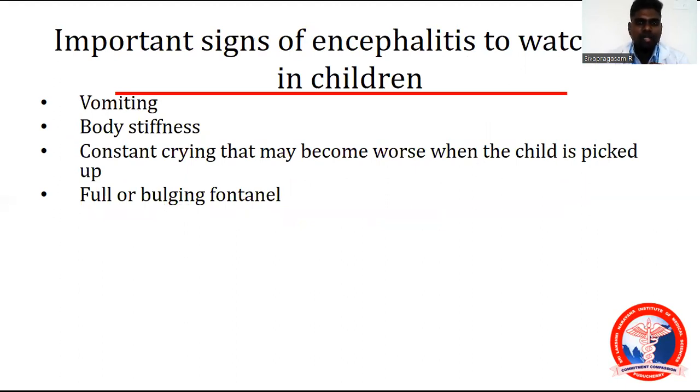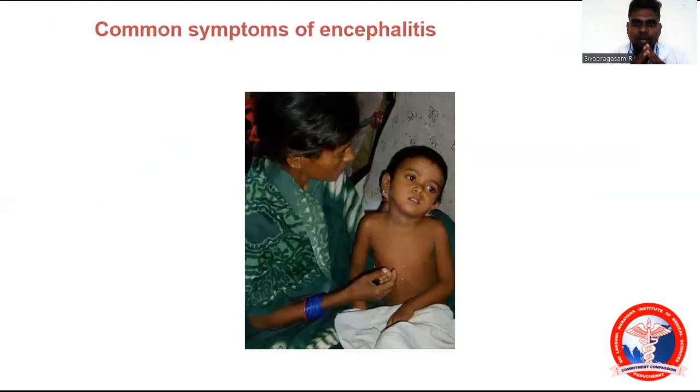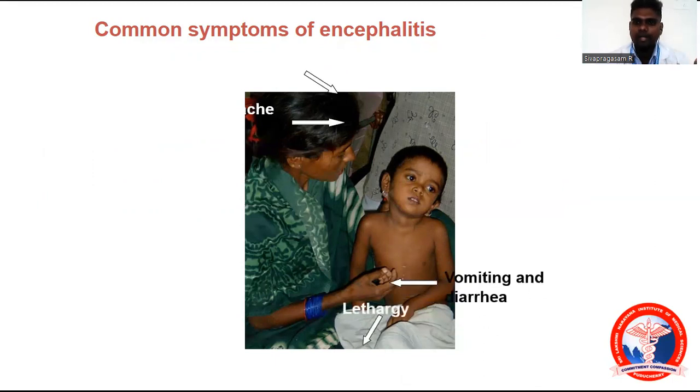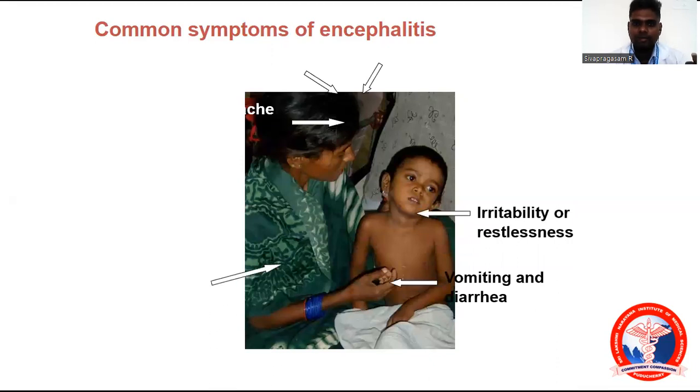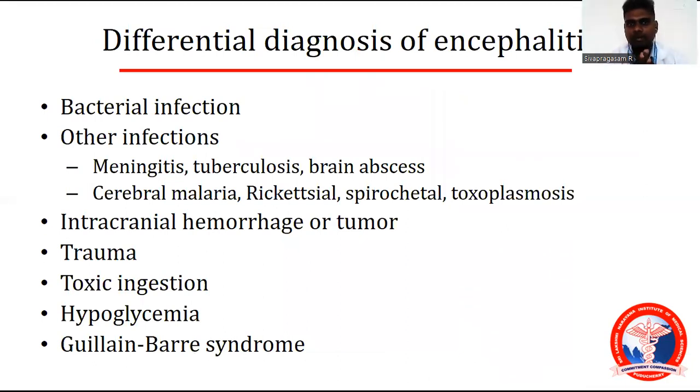Important signs of encephalitis to watch in children: vomiting, body stiffness, constant crying that may become worse when the child is picked up, and a full or bulging fontanelle. What are the common symptoms of encephalitis? As you see in the baby: headache, vomiting, diarrhea, lethargy, irritability or restlessness, and change in consciousness. These are the common symptoms.